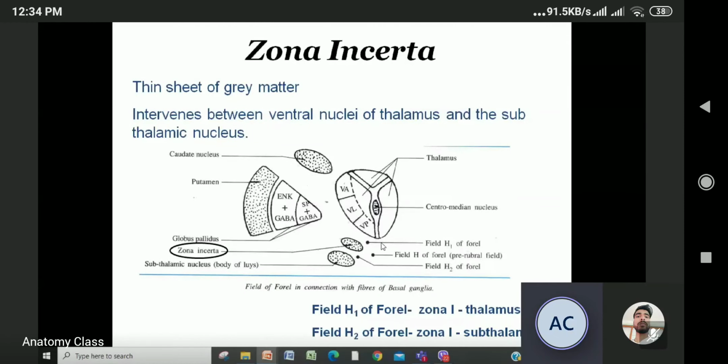Okay, so zona incerta, just memorize. Three fields. Where do they lie? Field H1 lies between zona incerta and thalamus, and field H2 lies between the zona incerta and subthalamic nucleus. Is it understood?